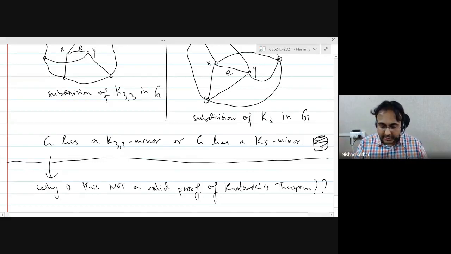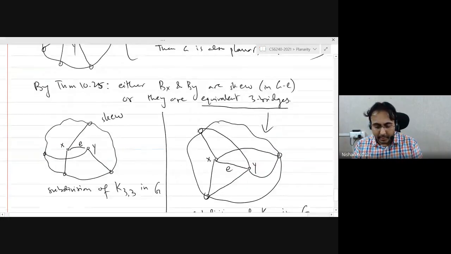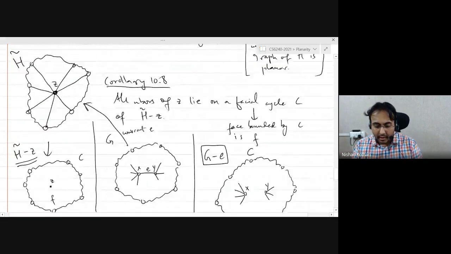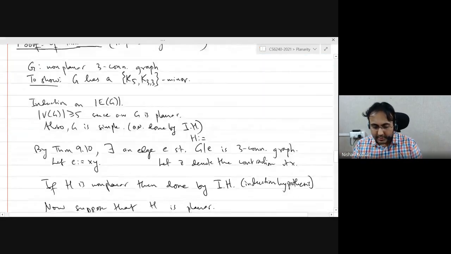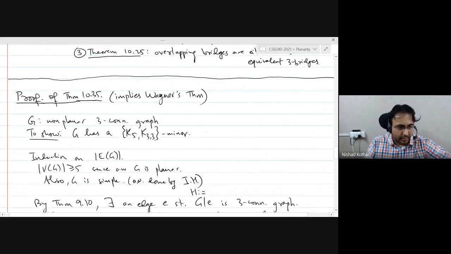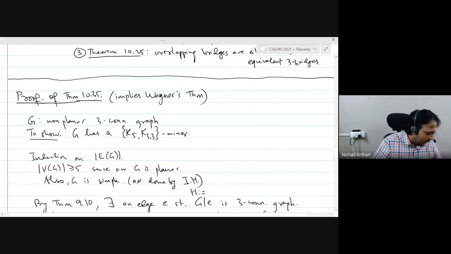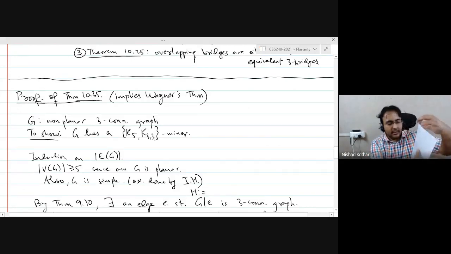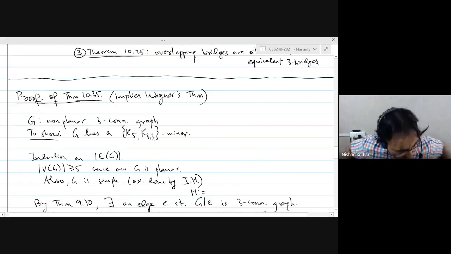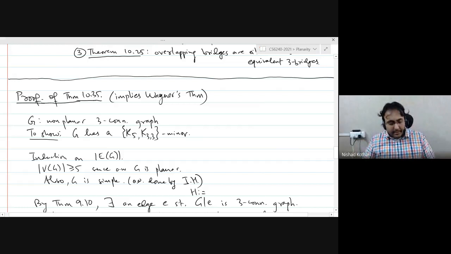Before we go to this question, are there any concerns pertaining to the proof? Right? So clearly we have proved Wagner's theorem, but are there any questions or concerns? Anything that was not clear? This is one of the main proofs of this course, so let's not leave any room for doubts or, what's the word I'm looking for?